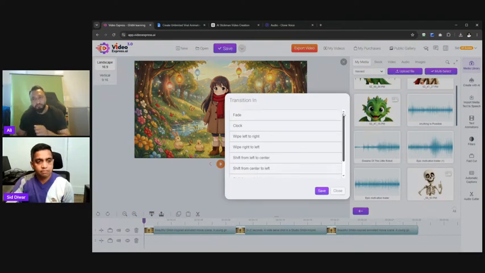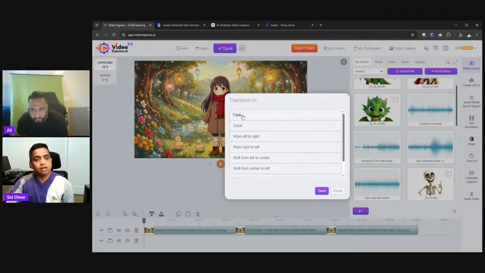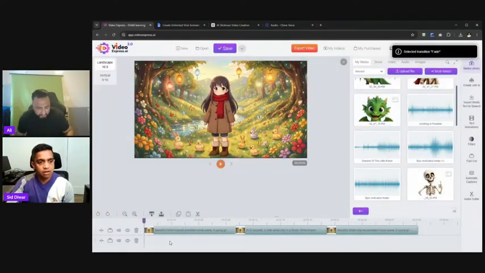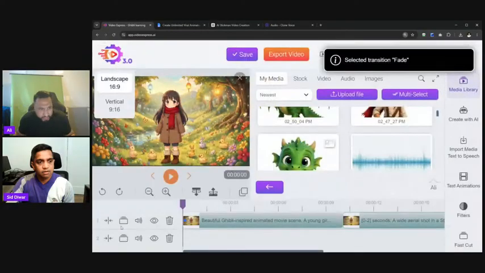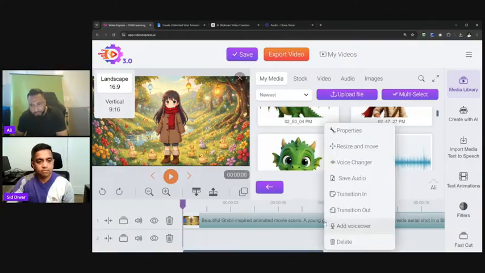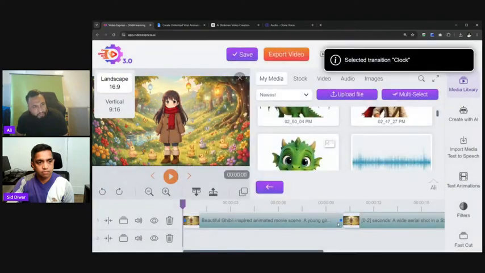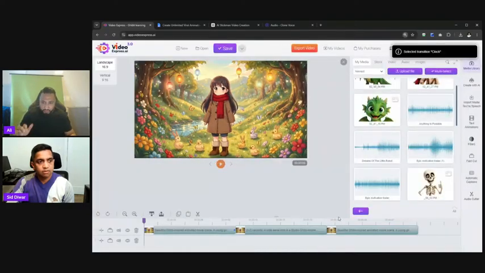Do you want it to fade in? Do you want it to be like a clock, wiping left, right? You'll have a whole number of them. You can experiment and test them to see which one you like the most or fits your video best. For this one, let's select fade. Once you save it, if I can zoom in, you'll see right at the bottom that little blue square. When it's rendered, you'll be able to see the transition take effect, but that little blue square notifies that it's being applied. If I do transition out, let's do clock, save, you'll see another square at the end. That's how you apply a transition.